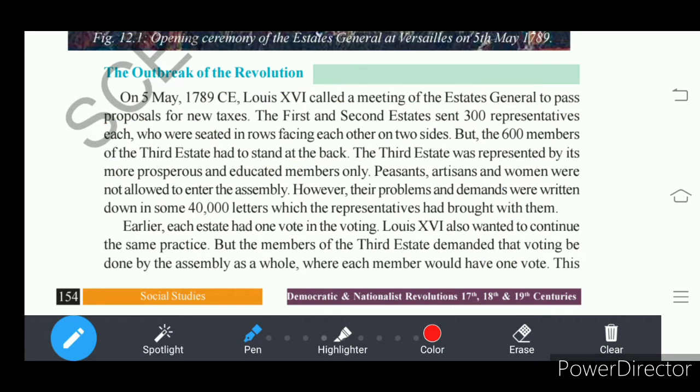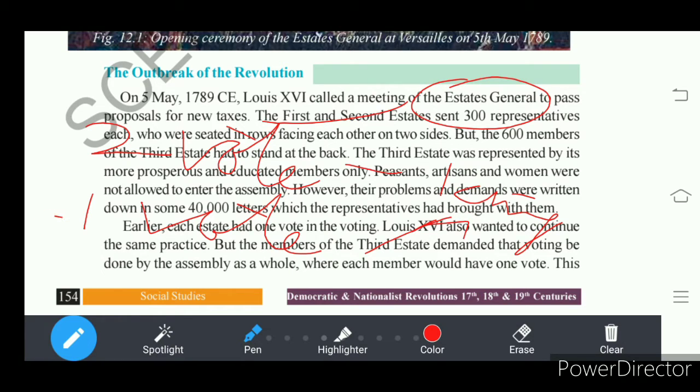It means that in the Estates General, every time two votes supported the king, understand, and one vote, from the third estate, was against the king. So here two votes came for the king, so the majority of the representatives in the Estates General agreed to the proposal of the king. So every time the king succeeded in the parliament, that is the Estates General.